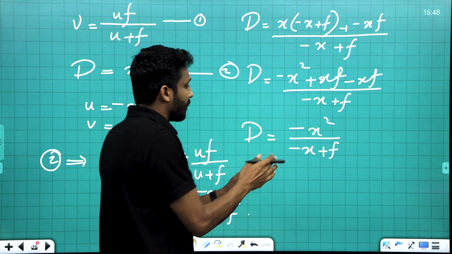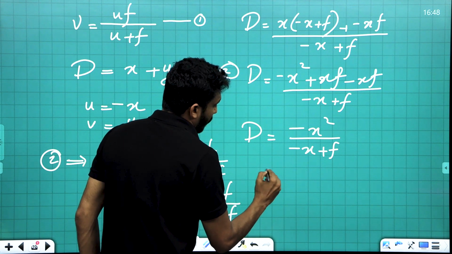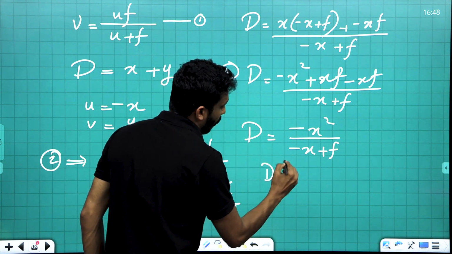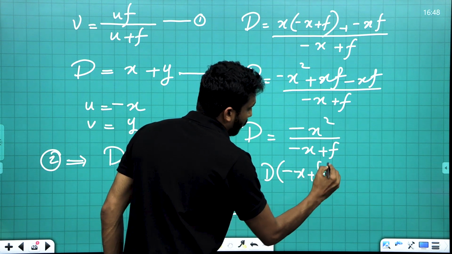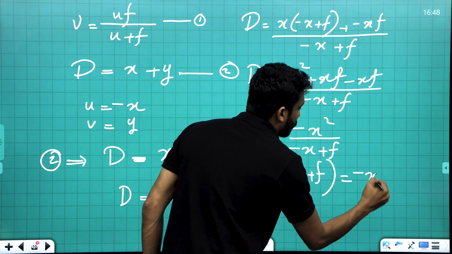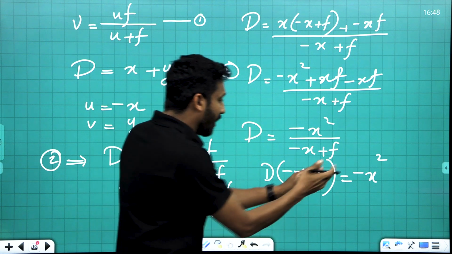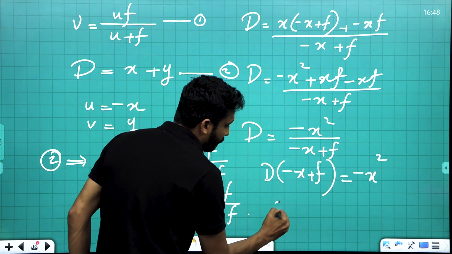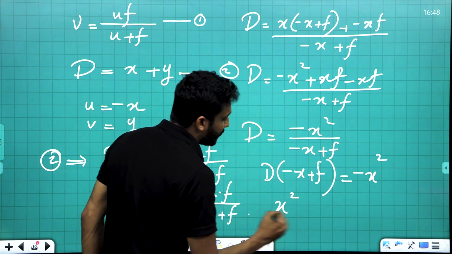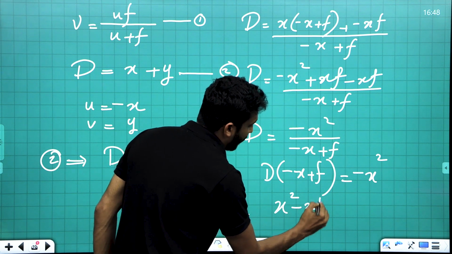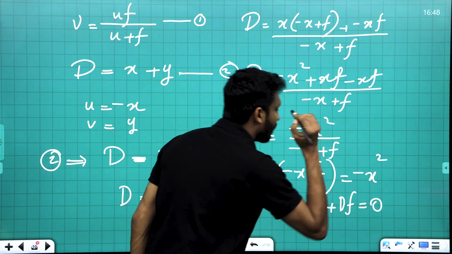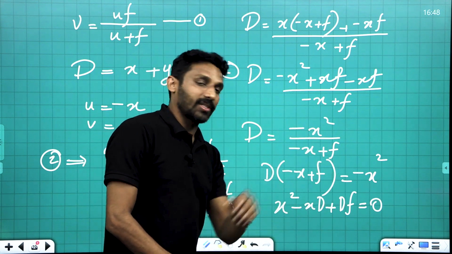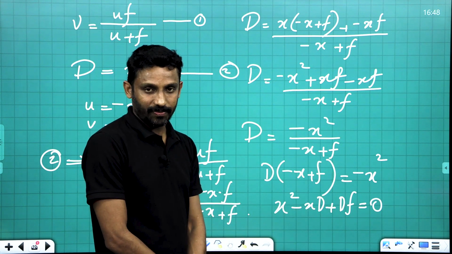Then cross multiply: d into minus x plus f is equal to minus x square. Taking minus x square to this side, we get x square minus xd plus df is equal to 0. This is a quadratic equation.